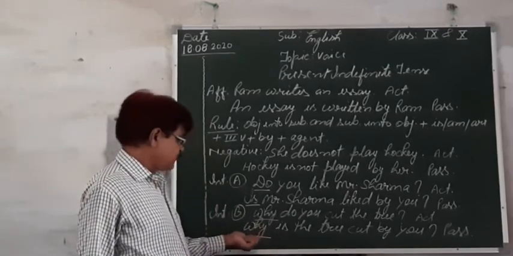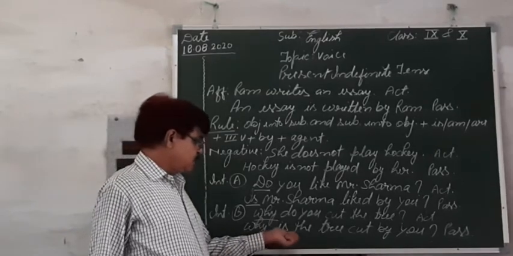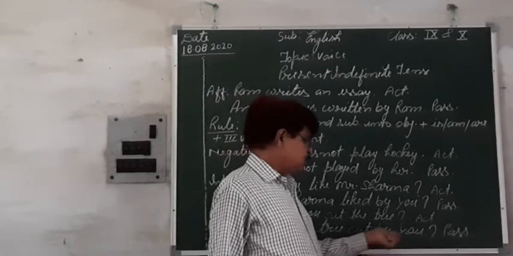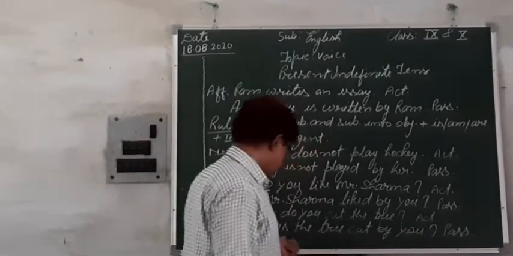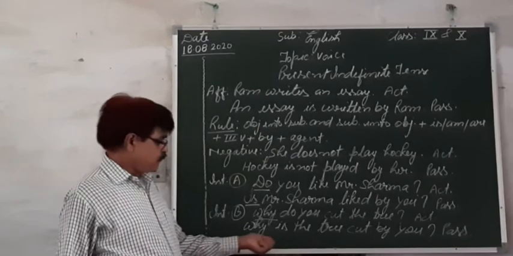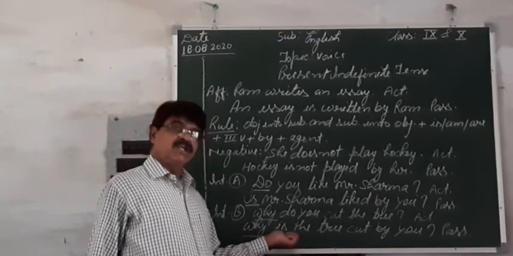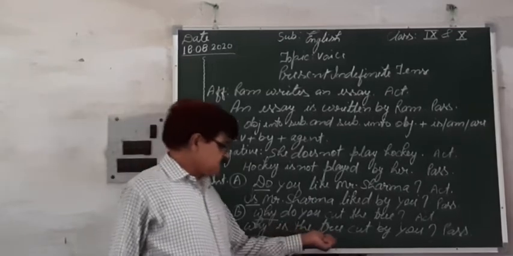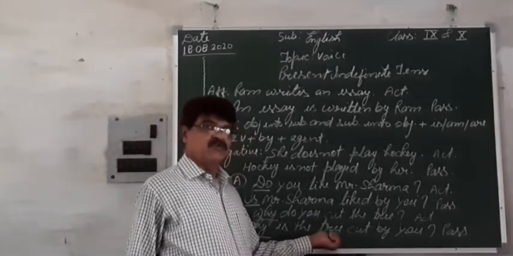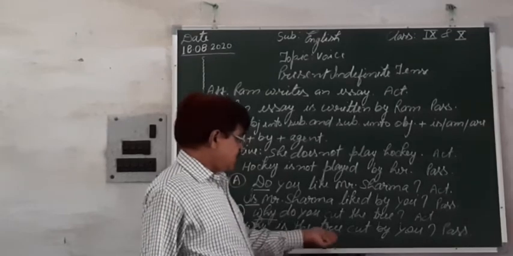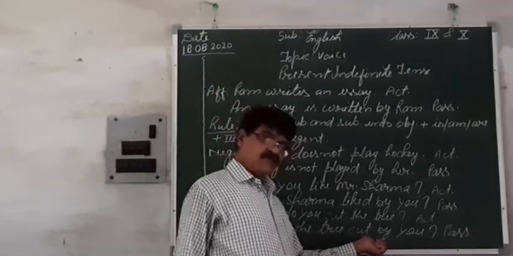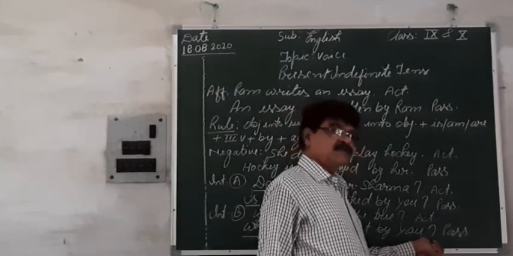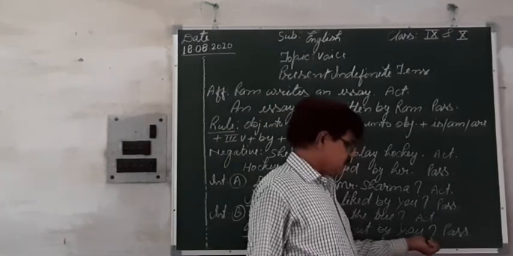So here, why is the tree cut by you? Question word plus is or am or are plus subject, the new subject, and then the third form of the verb, then by, and then object, the new object.